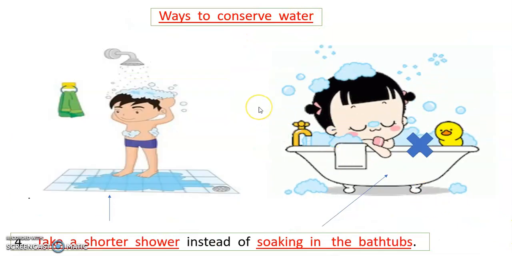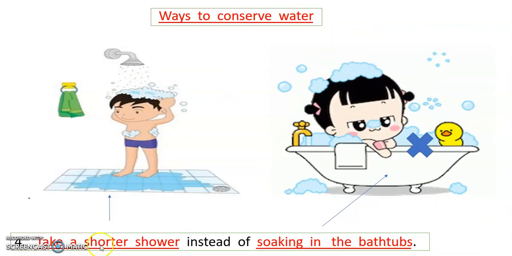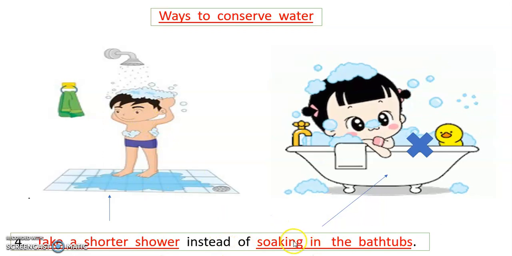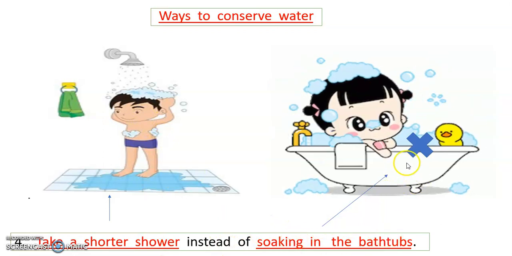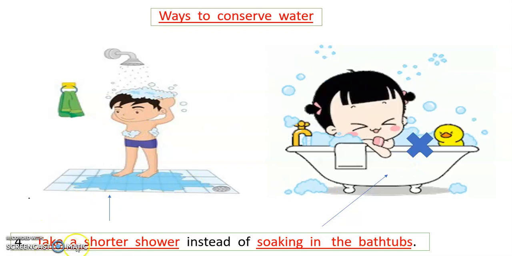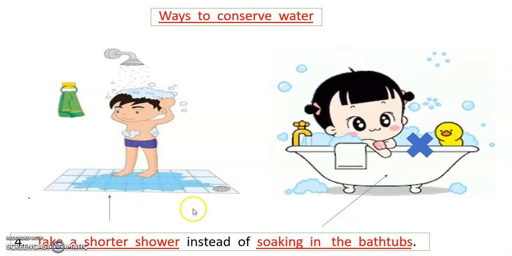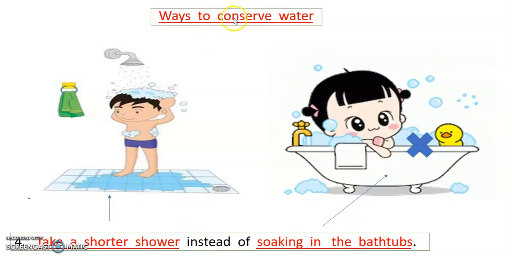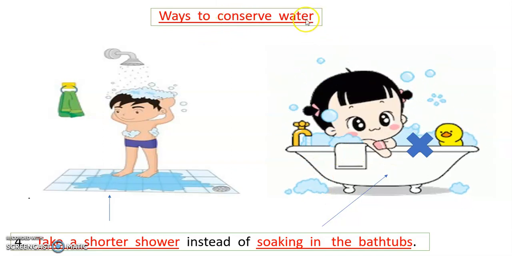Number 4 is take a shorter shower instead of soaking in the bathtub, to conserve water.